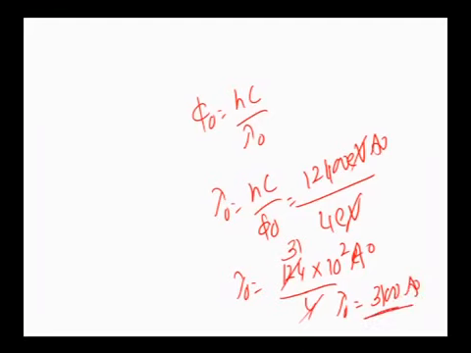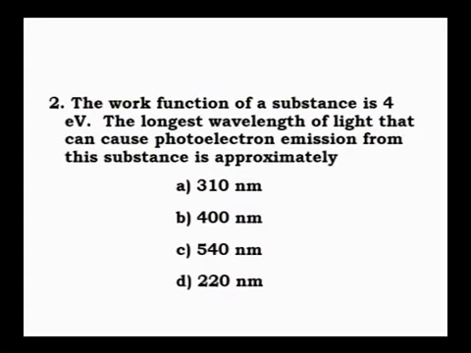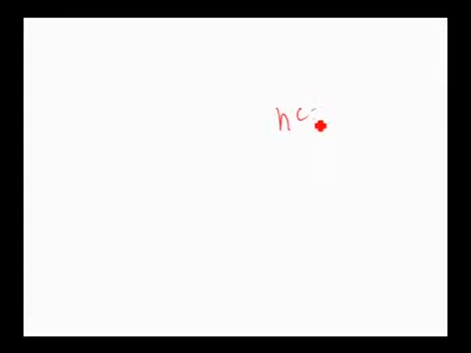Just remember, 3100 angstrom is nothing but 310 nanometer. Therefore, the answer is 310 nanometer. Again, the second option is clear. Here you have to remember that the value of hc is 12,400 electron volt angstrom.